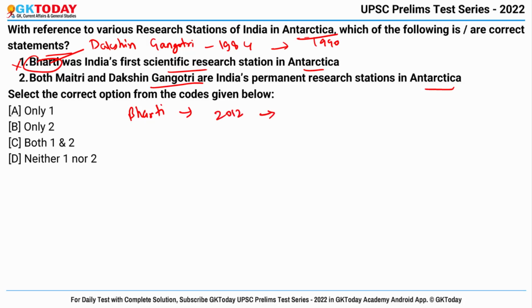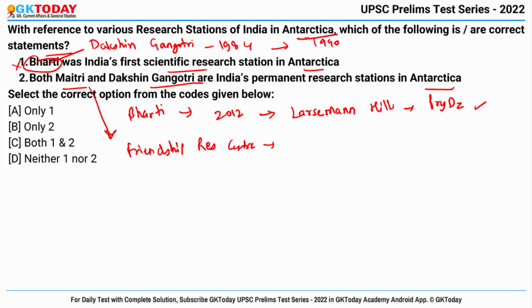and it is located in the Larsemann Hills in Prydz Bay in Antarctica, okay? Then there is Maitri, which is also called the Friendship Research Center. It is India's second permanent Antarctic research station and it was established in the year 1989, located in Queen Maud Land in Antarctica, okay? But obviously Dakshin Gangotri is not a permanent research station of India. So that's why the correct answer becomes neither 1 nor 2, okay?